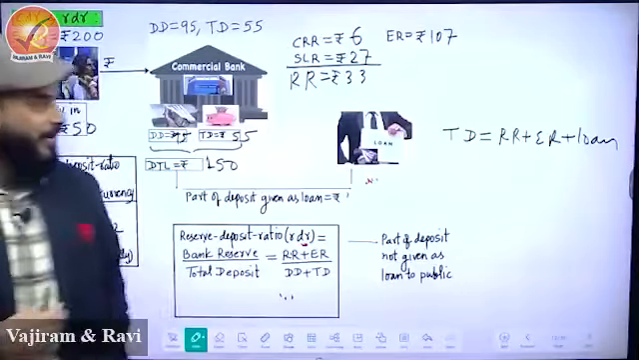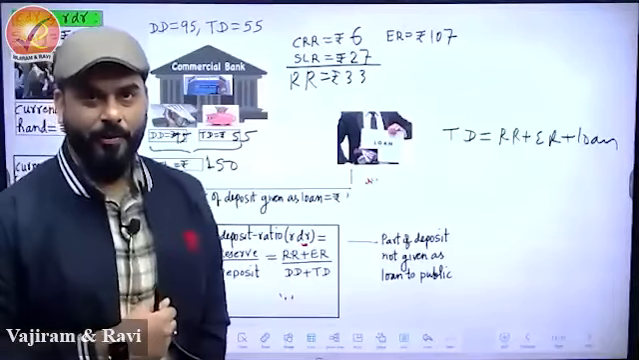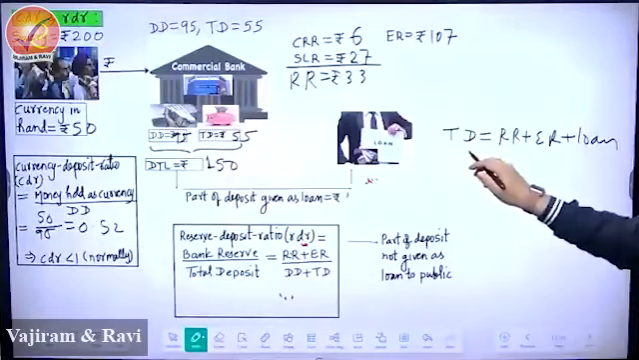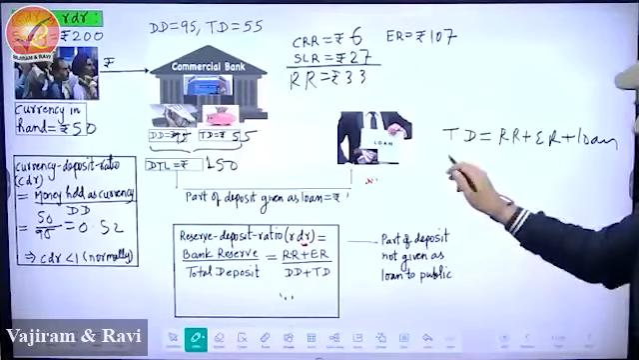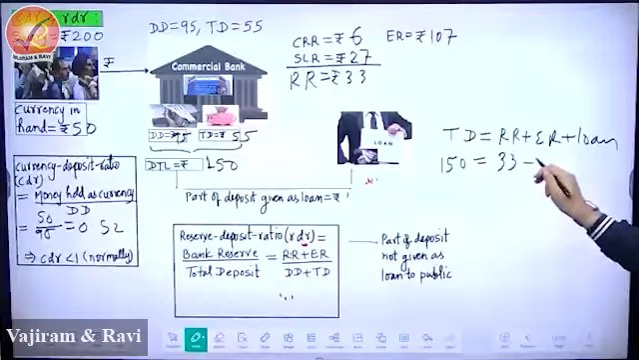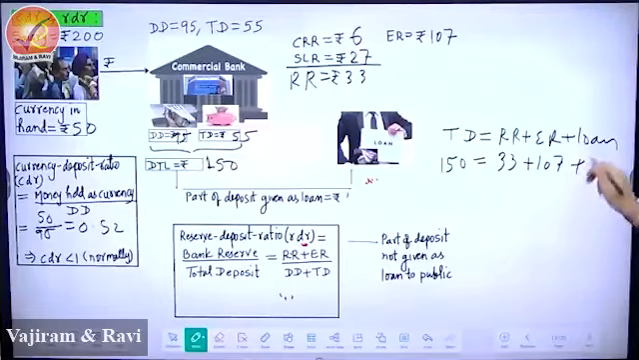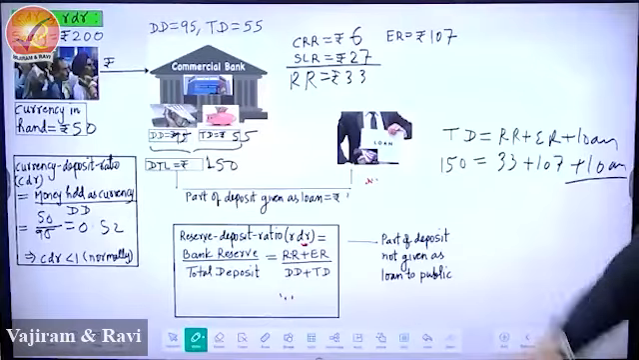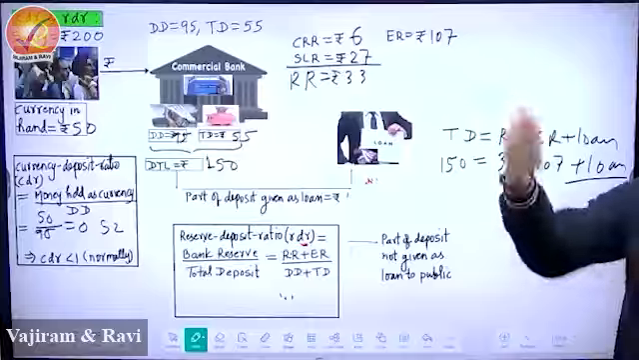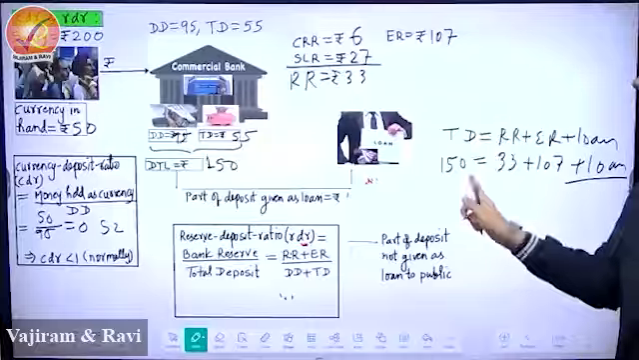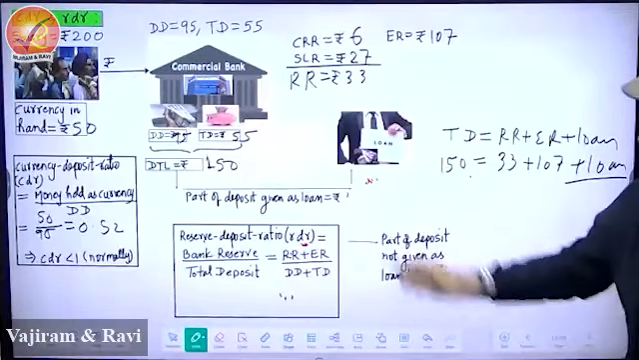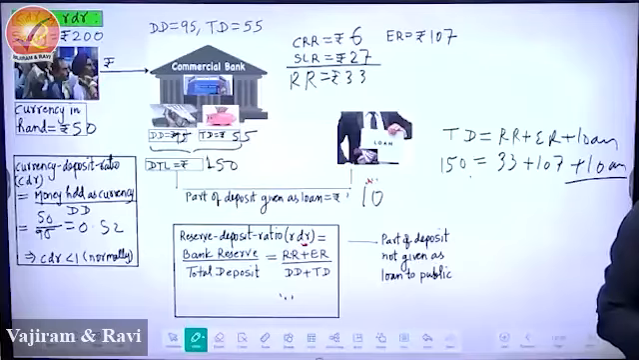There is no confusion. Let's put all the numbers. Absolutely correct. Good. So what is the total deposit? Let's write 150. RR 33 plus 107 plus loan. But yes, you're right. You gave me this step directly, but the answer was correct. Steps were correct. Answer is 10.